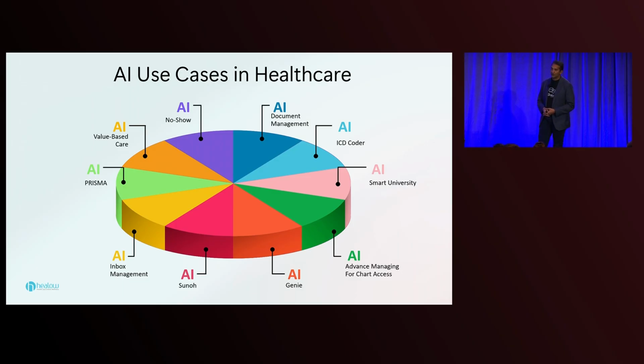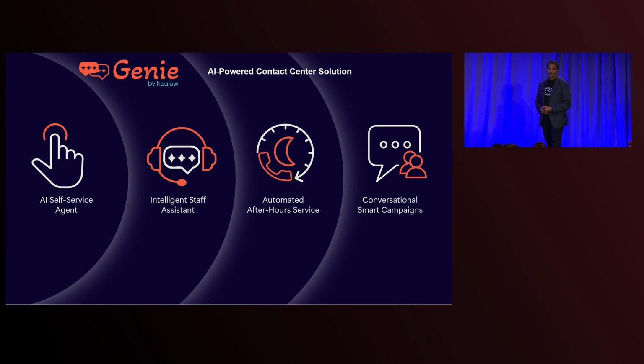Hilo Genie is the product I want to talk about next, which is an AI-powered contact center solution. It sits on top of EHRs and CRM solutions, and it's designed to help physician practices improve their operations and reduce the burden on the staff. What happens today is, when phone calls and text messages and chats come from patients, the doctor's offices are overwhelmed right now. They maybe don't have enough staff to take that many calls, and it takes a lot of people to manage that.